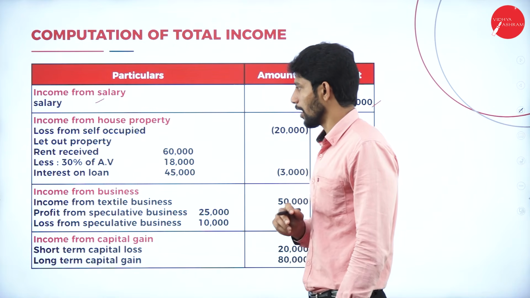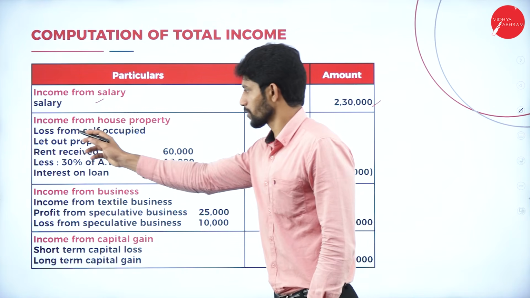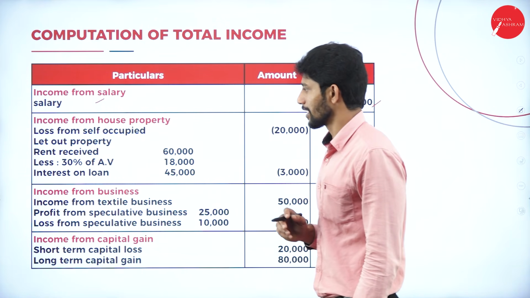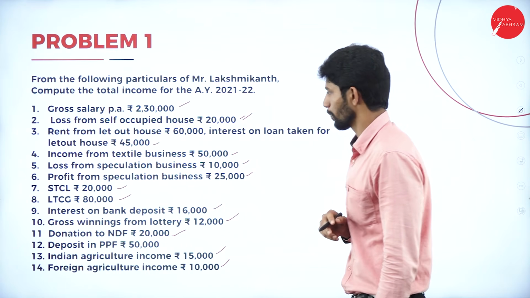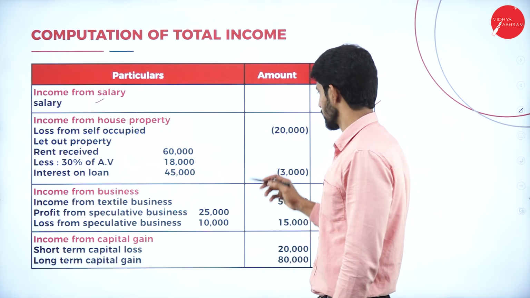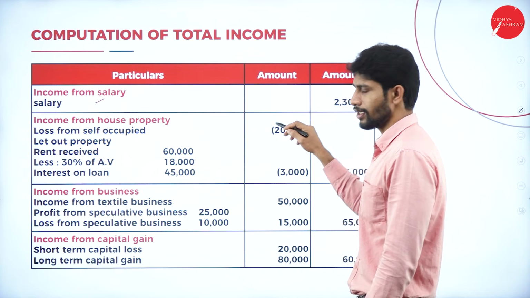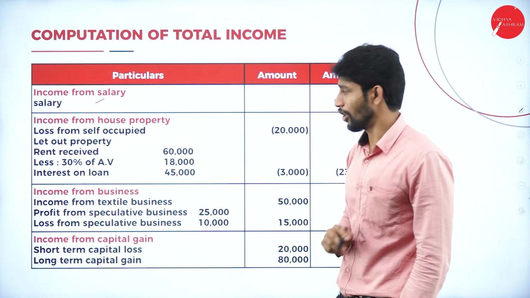Next, income from house property. First one, what we have? Loss from self-occupied property. Yes, it is given in the problem. Loss from self-occupied property 20,000. So what is the amount? 20,000 we have taken in bracket because it is a loss.